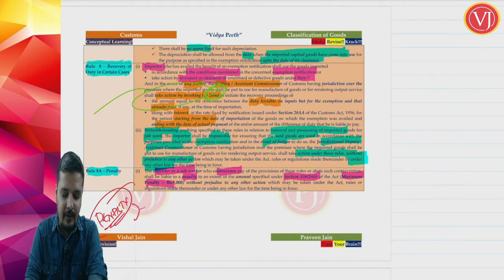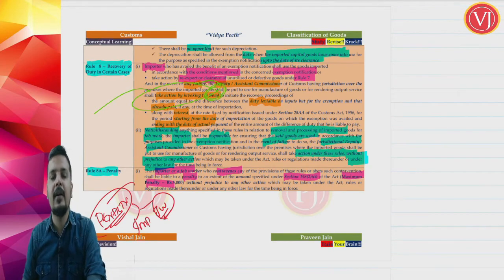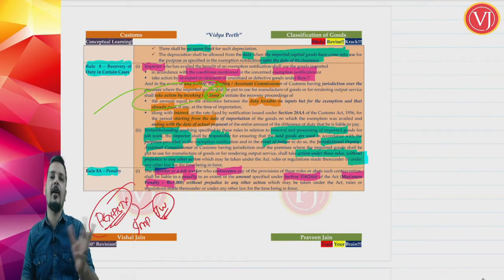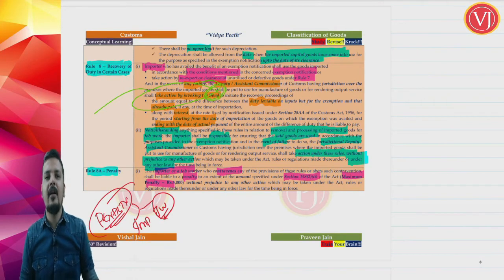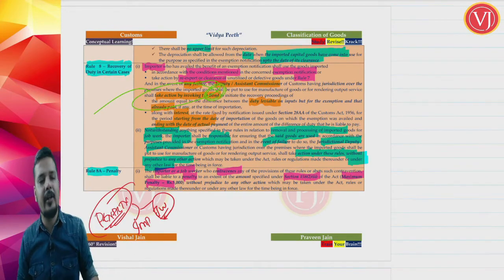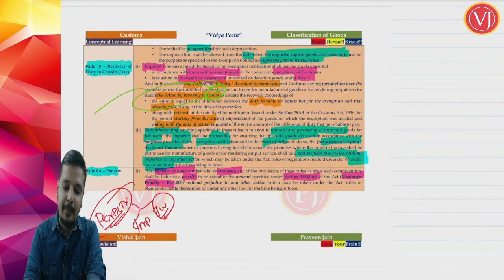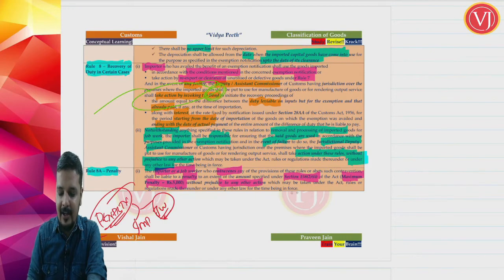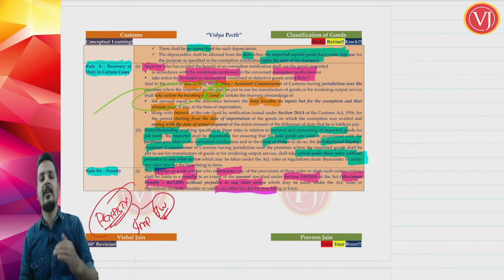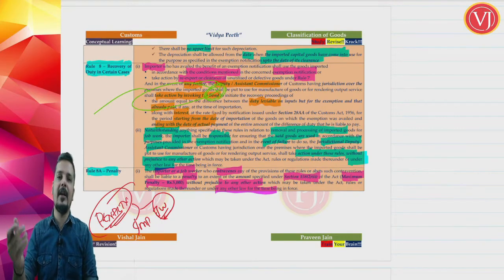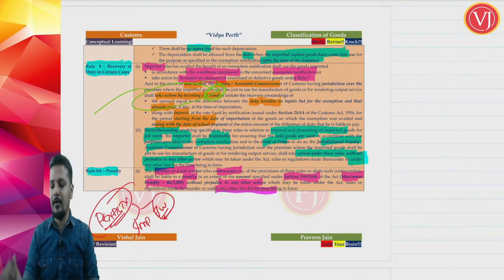Now, this penal provision is not only applicable for the importer but also applicable for the job worker. If the job worker is not doing the work as promised by him or not returning the goods within 6 months, import duty liability will be only on the importer, but there can be a penalty which can be collected from the job worker as per section 158 subsection 2 clause 2, which can be a maximum of 5,000. Again, this is also without prejudice to any other action that can be taken under any other law. So this doesn't mean that if this penalty is levied, other action will not be taken. Penalty will be there, other actions will also continue.